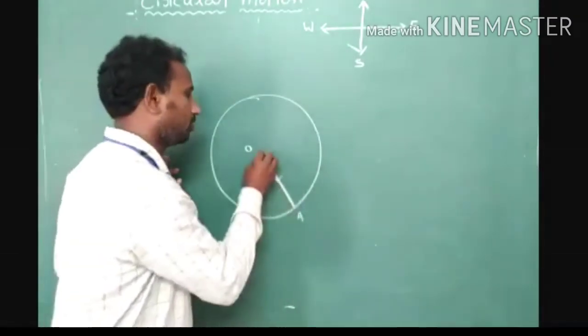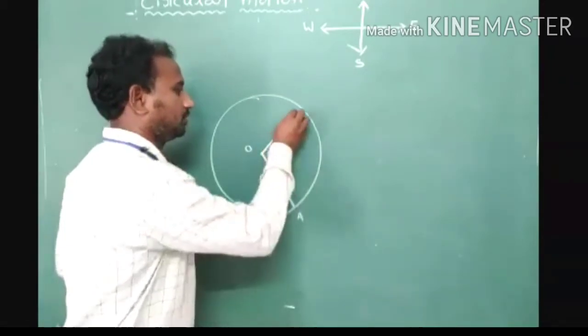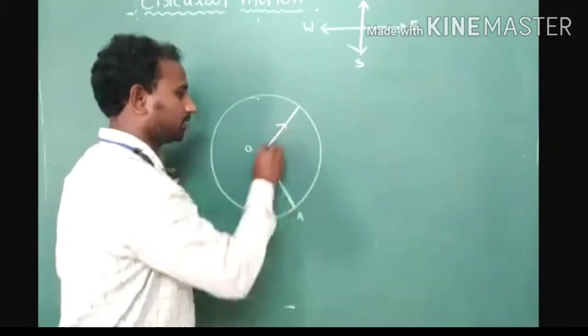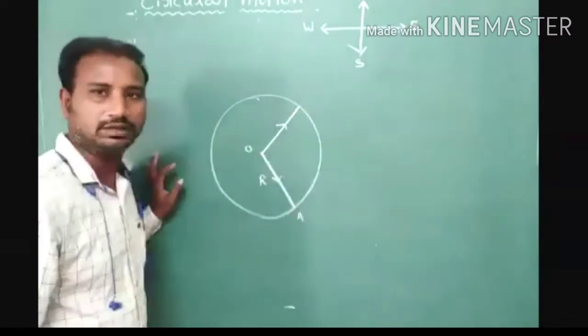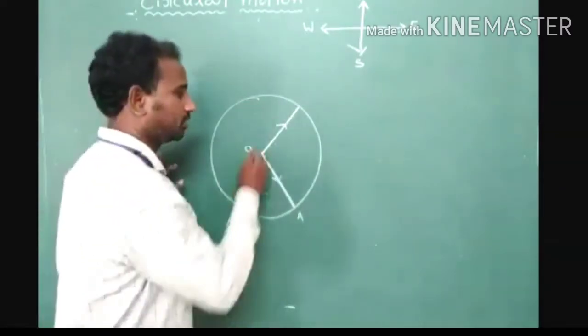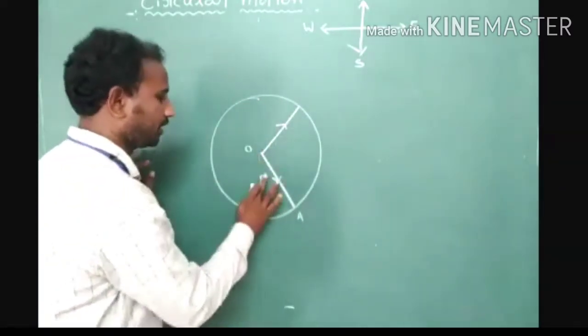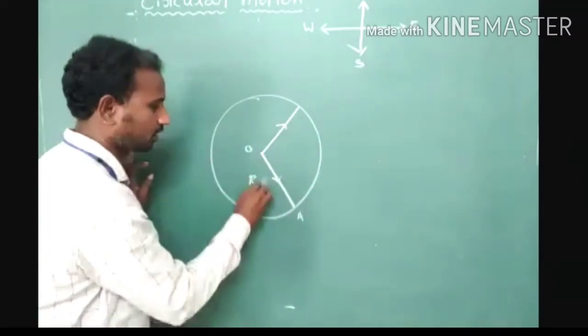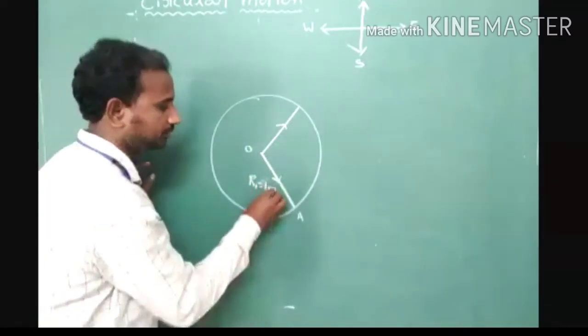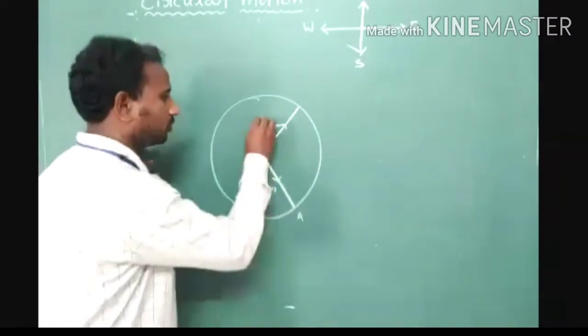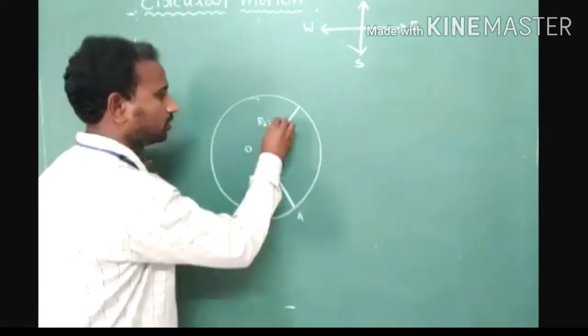Okay, now we have to represent another observation point. We have to represent radius vector from center to circumference. But here, magnitude constant. For example, magnitude of radius vector R1 is equal to 1 meter. R2 equal to 1 meter.